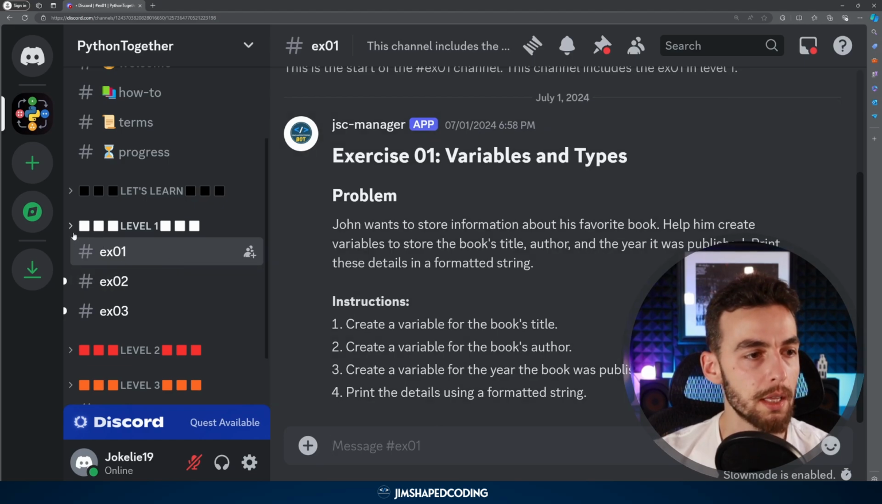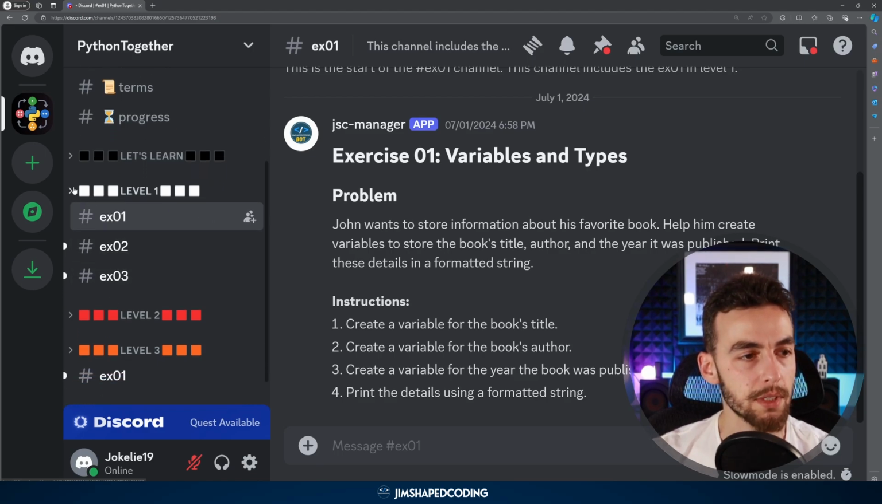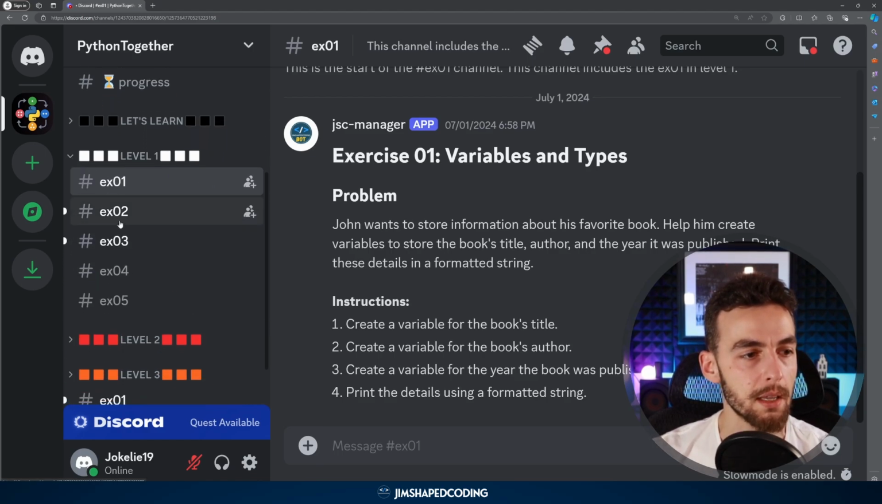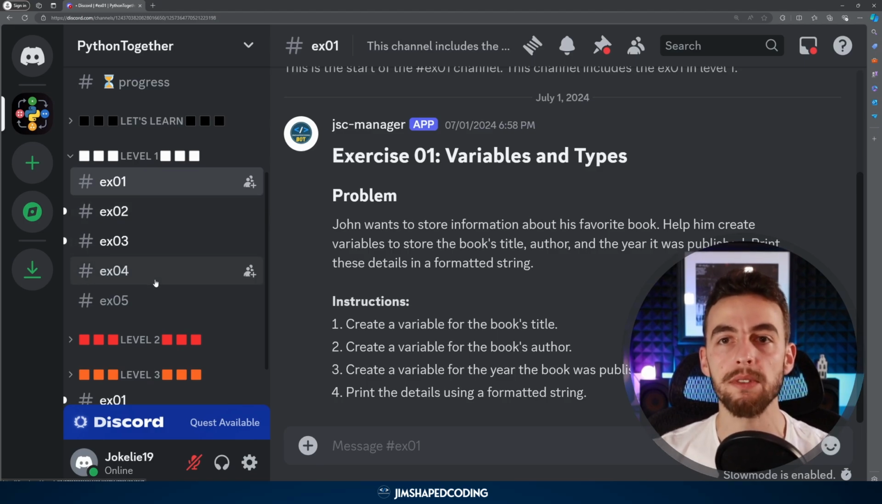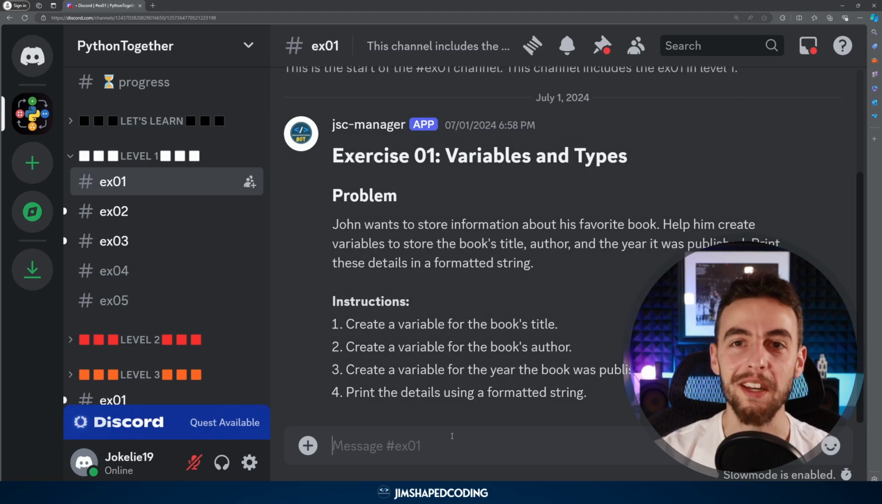First of all, let's go to the category of level 1. This is the category of the easiest exercises. You can see that we have different exercises here. Under level 1, we already have 5 exercises. Each text channel represents a different exercise. You can type in some already built-in supported commands, like providing the solution for this exercise.